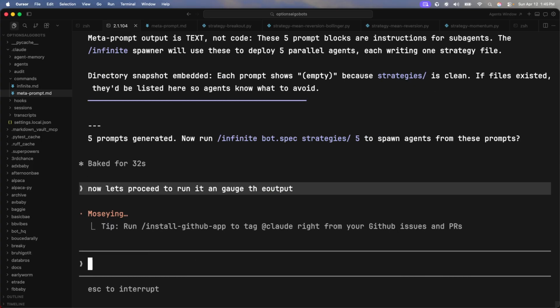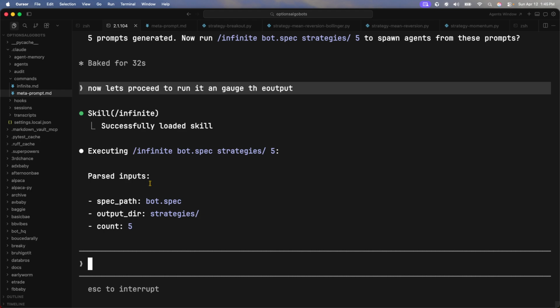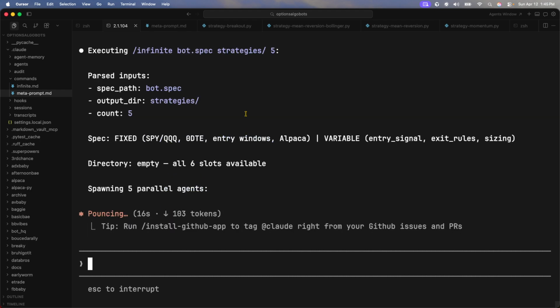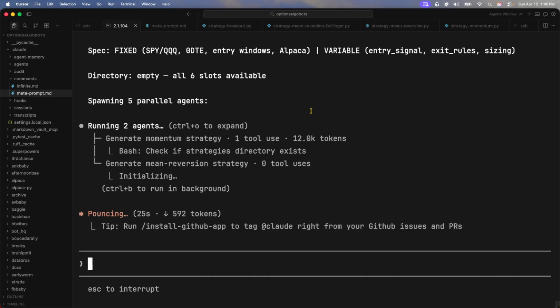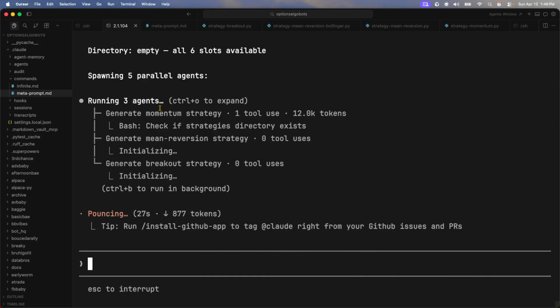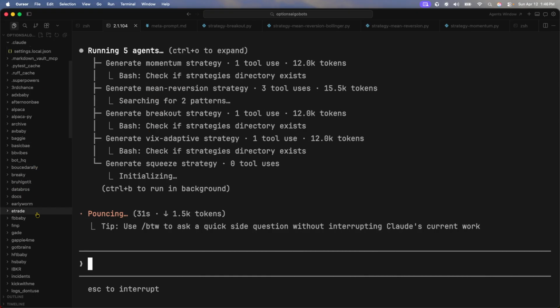Now let's proceed to run it and gauge the output. So now we're actually going to run it with these updated meta prompts, right? Such that our sub agents can create these different variant strategies. So it loaded the infinite skill, loaded successfully. Now it's going to go ahead and execute the infinite with the sub agent so it can create 5 sub agents to create these different strategies. All right, it's running the sub agents. Now it's generating a momentum strategy, and the strategies should be populating. Let me go get it.